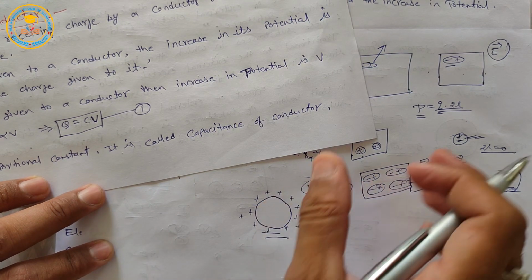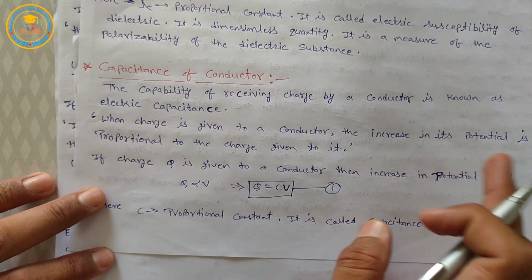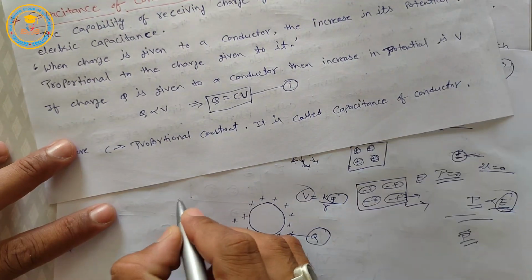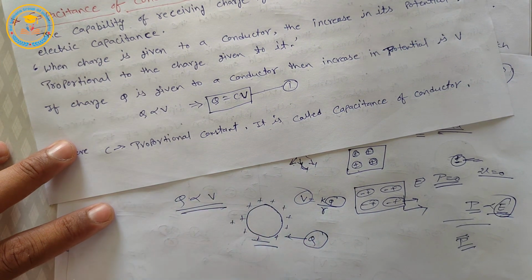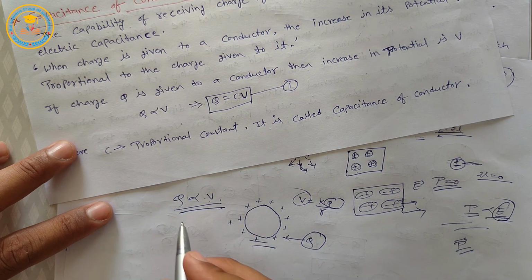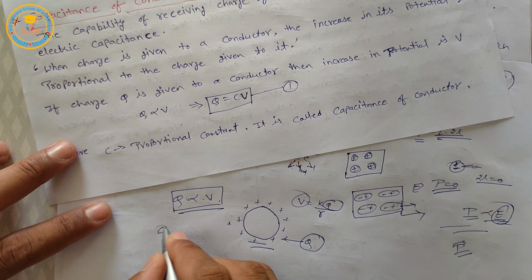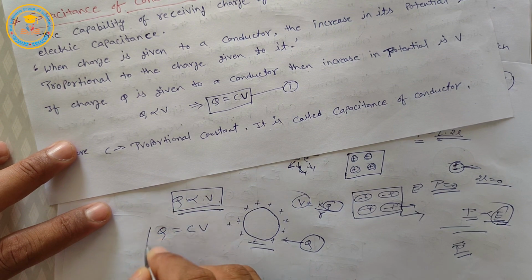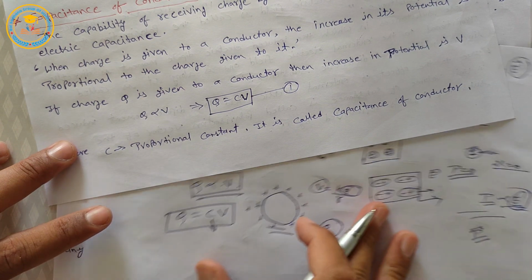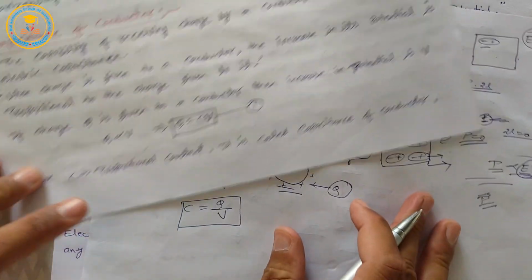So we can say when charge is given to a conductor, then the increase in its potential is proportional to the charge given to it. It means Q is directly proportional to V. If charge Q is given to a conductor and the increase in potential is V, then Q is directly proportional to V. If we remove the proportional sign, we replace it by CV. Here C is the capacitance of the conductor and C is a proportionality constant. So we can write C is equal to Q upon V.